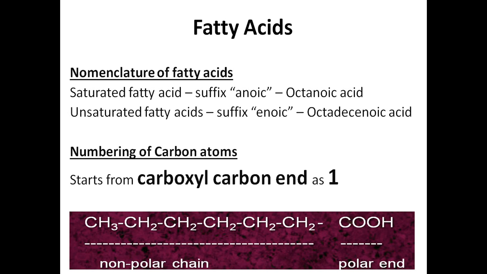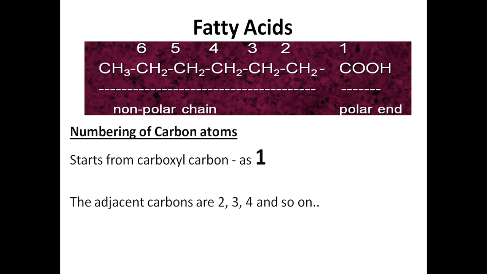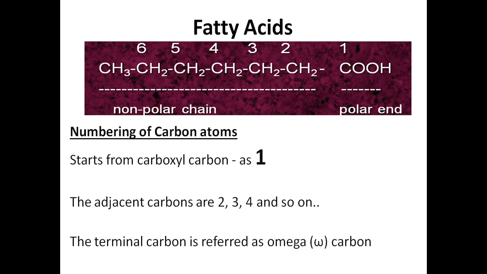The carboxyl carbon is taken as the functional carbon, so this is termed the first carbon. This is the second carbon, third, fourth, fifth, sixth, and so on. Numbering always starts from the carboxyl carbon as 1, and the adjacent carbons are named 2, 3, 4, 5, 6 and so on.